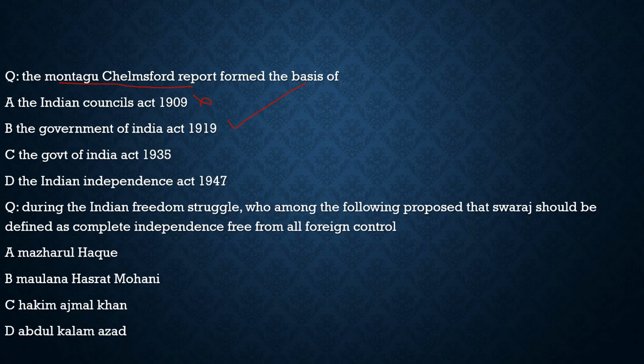Now let's move to the last question of today's discussion. It says, during the Indian freedom struggle, who among the following proposed that Swaraj should be defined as complete independence free from all foreign control? Who was that person? Was he Mazharul Haq? Was he Maulana Hasrat Mohani? Was he Hakim Ajmal Khan? Was he Abul Kalam Azad? No, he was definitely Maulana Hasrat Mohani. So he was the first person who said that Swaraj should be defined as complete independence free from all foreign control during the Indian freedom struggle.